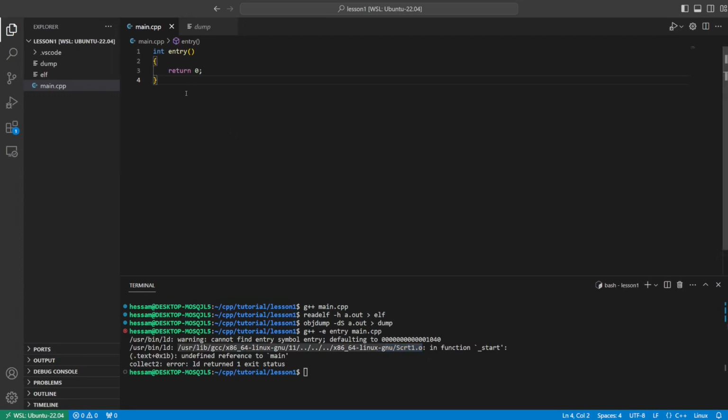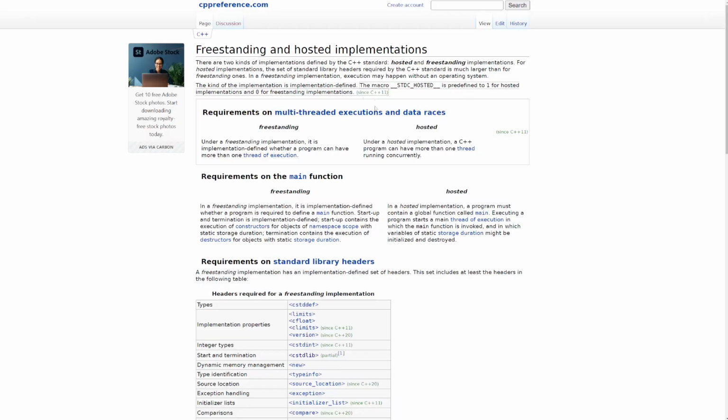Okay, but how can we make sure that we are in a freestanding environment or not? If we search for freestanding in cppreference, we come to this page, and this page says to us that the value of __STDC_HOSTED__ is defined as 1 for hosted and 0 for freestanding environment. But how can we look at the value of this macro?